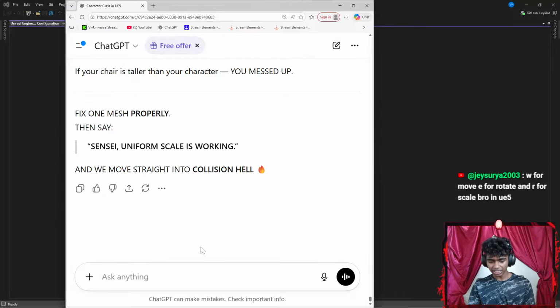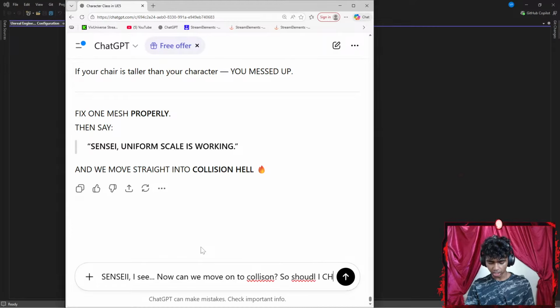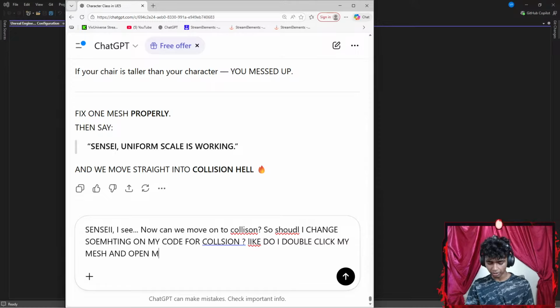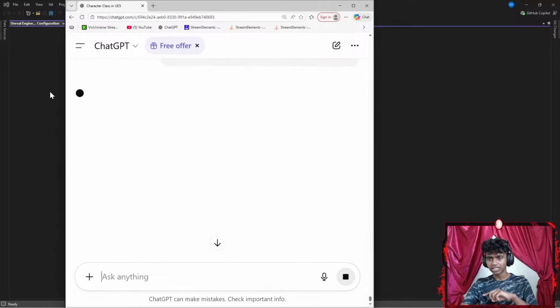Okay, let's say something like, I see. Now, can we move on to collision? Okay, so should I change something on my code for collision? Like, do I double click my mesh and open my .h file and my .c++ file? If that made any sense, guys.